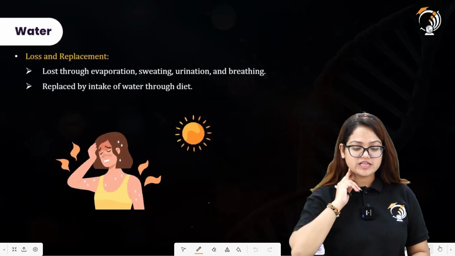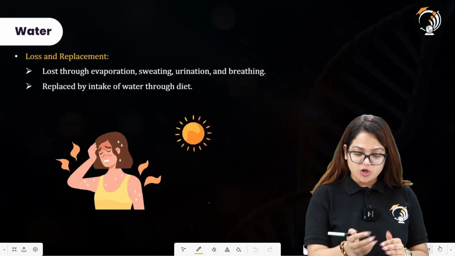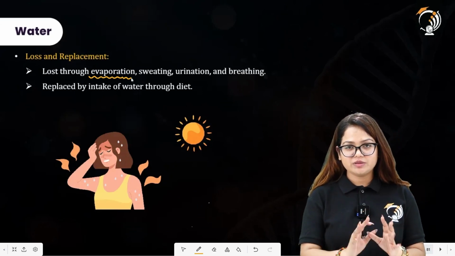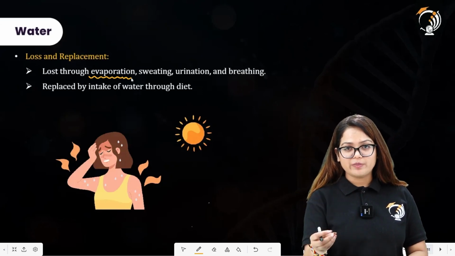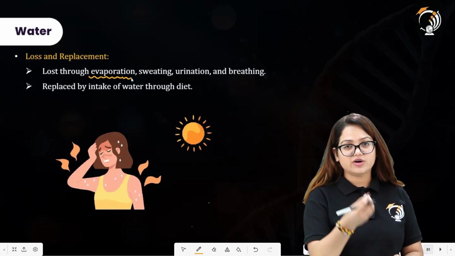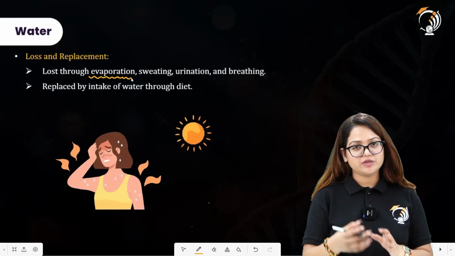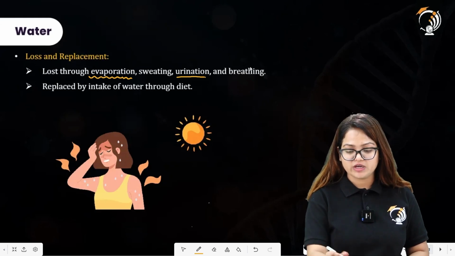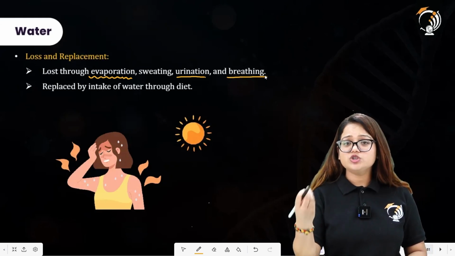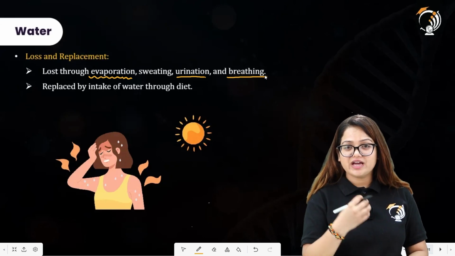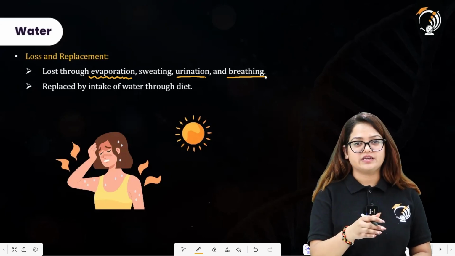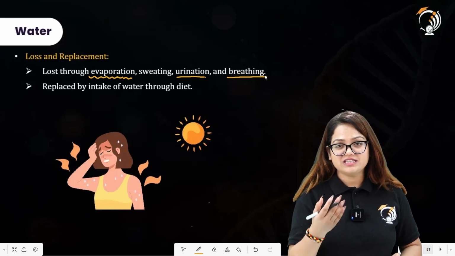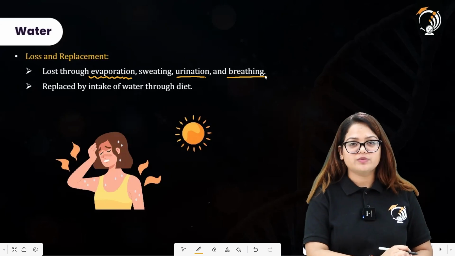Next is loss and replacement. Now it is lost through evaporation. So whenever there is excess heat surrounding that particular human being, there will be a lot of evaporation, a lot of sweating by that organism, and in this manner it will lose water from its body. Urination will also lead to removal of water from the body. Breathing also removes water from the body, because the air which we are breathing out has water vapors in it. So in order to state that water is also removed by breathing, we can say that the exhaled air also has water vapors in it.